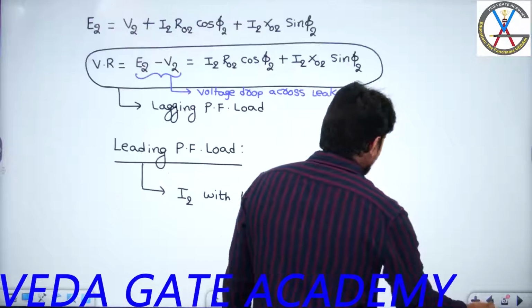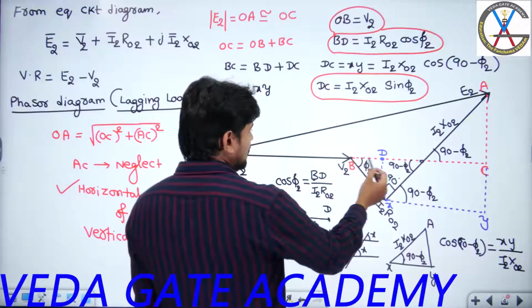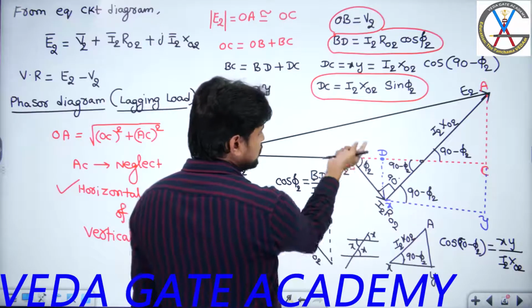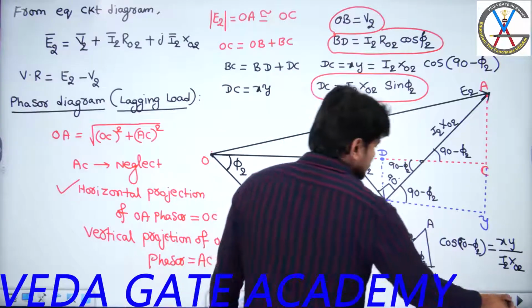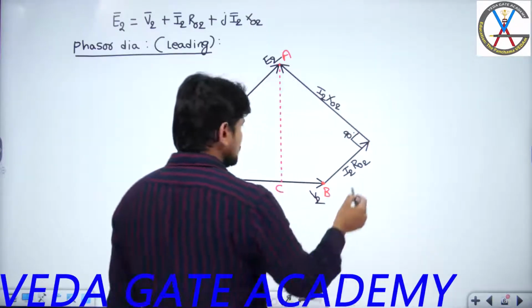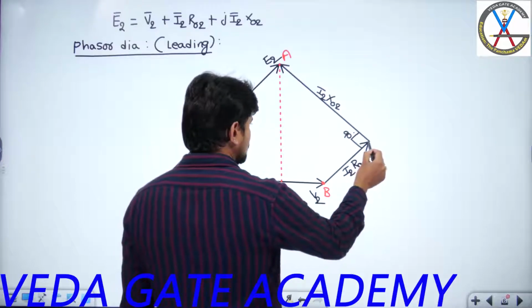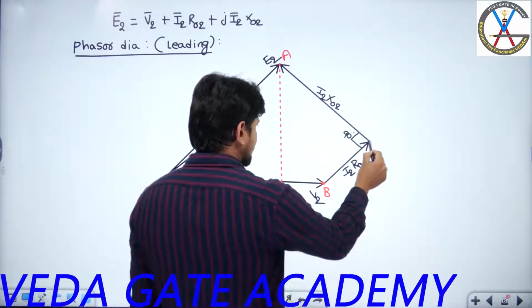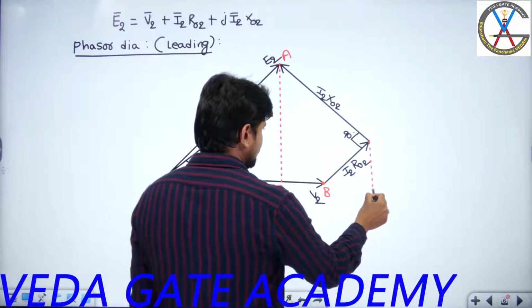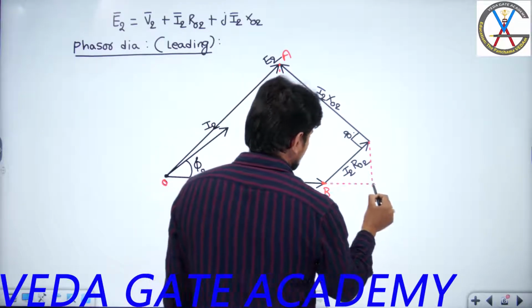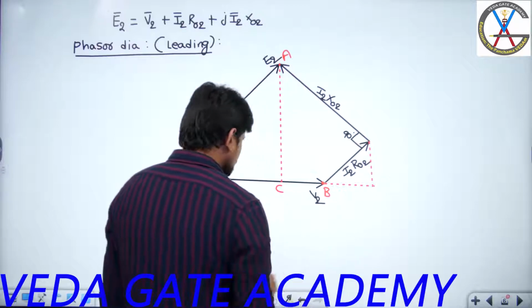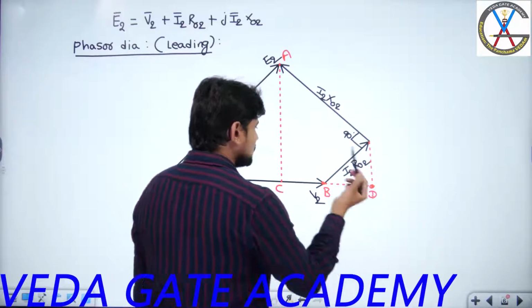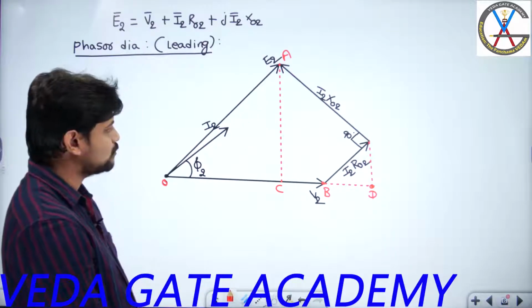And what is the D point I have mentioned here? If you observe here, D point I have mentioned as the projection of I2 R02 horizontally, right? So the projection of I2 R02 horizontally. So if I try to project, sorry for this. Yes, right. So this point I can assume as the point D.